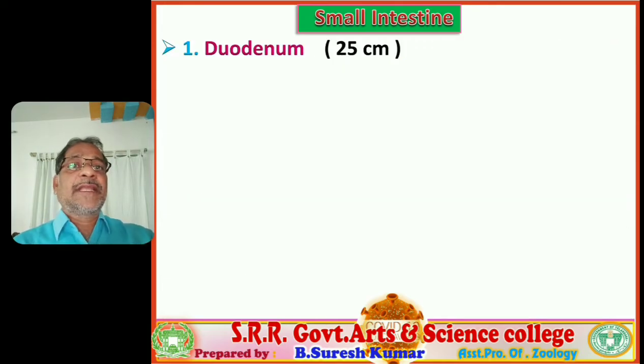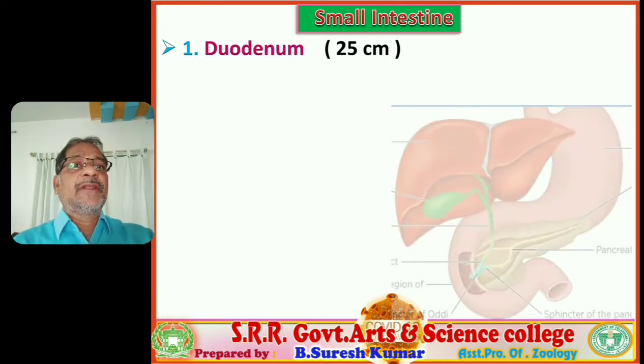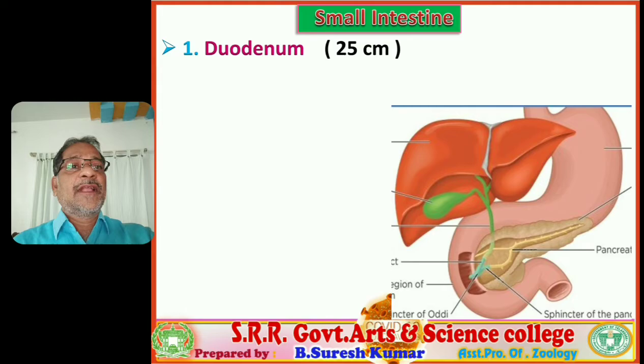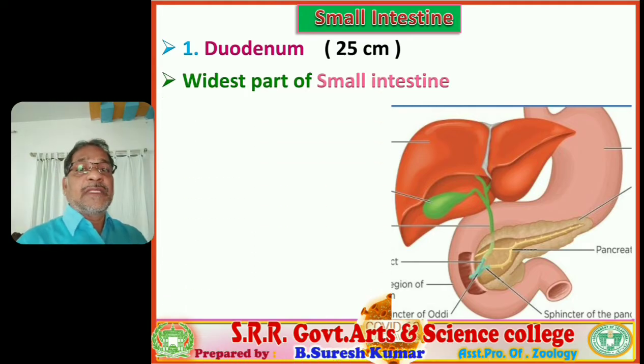Right. Next, characteristic features of the duodenum. You observe the U-shaped coiled tube behind the stomach. That is the first part of the small intestine, approximately 25 centimeters in length, and it is the widest part of the small intestine. Of course, the small intestine contains three regions.